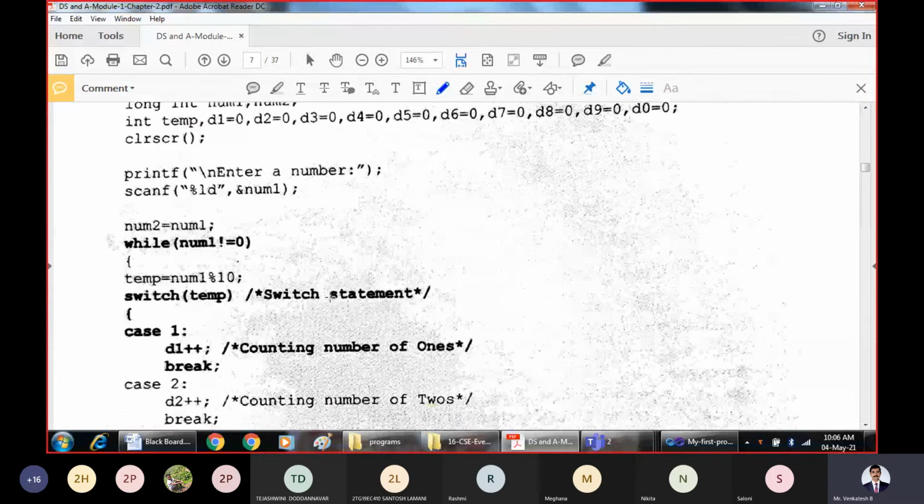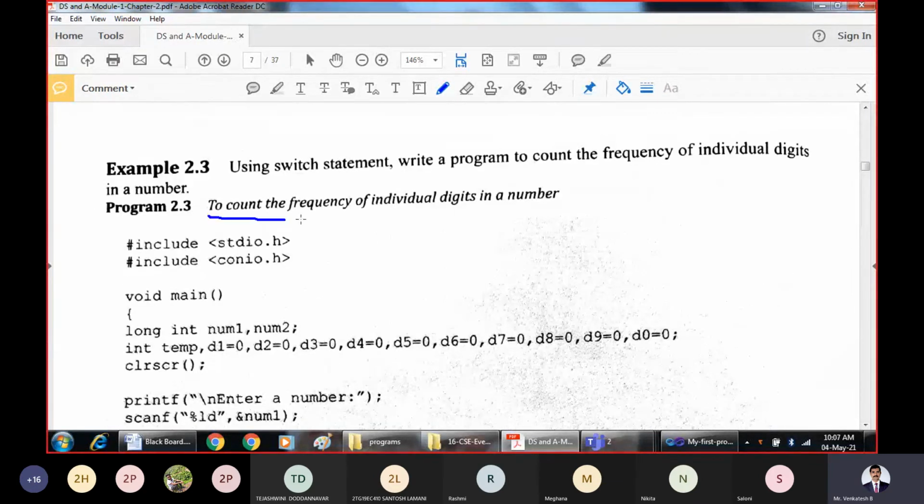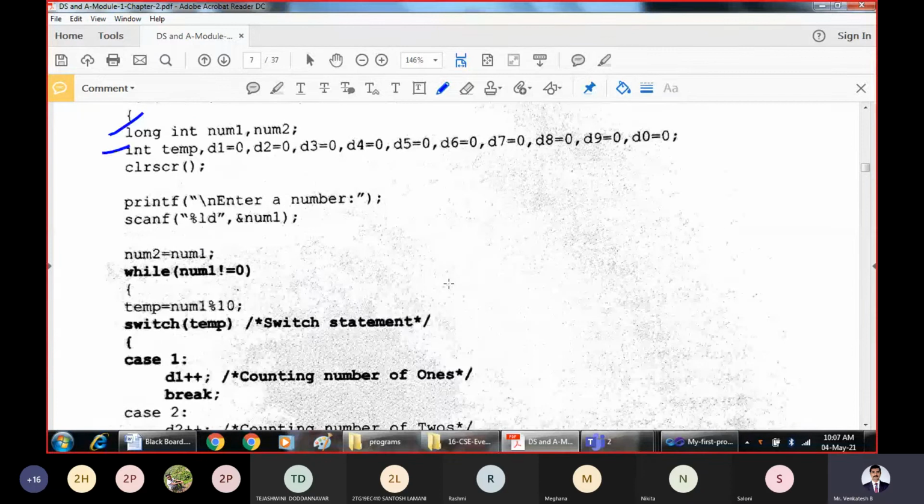So I'll just give you the logic here, how the switch is working. This is just a program to count the individual digits in a number. Given a number, how many individual digits are there? So these are some variables which are declared.